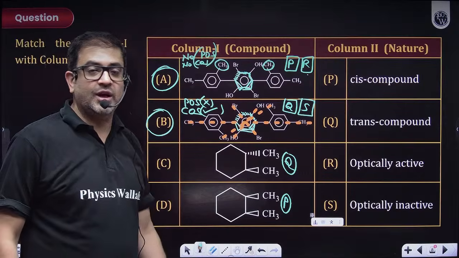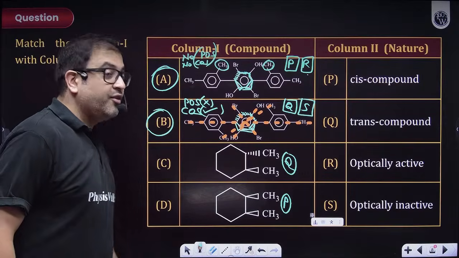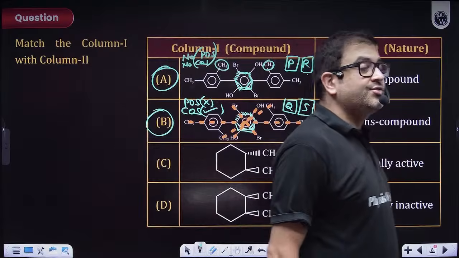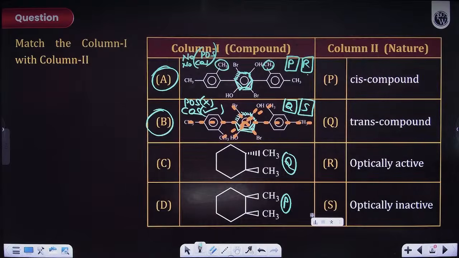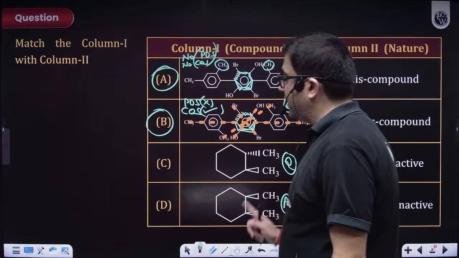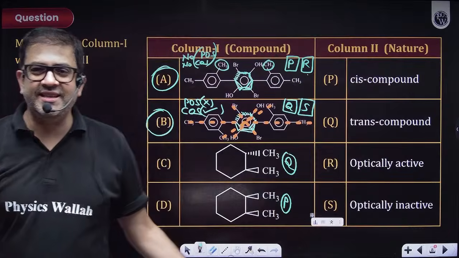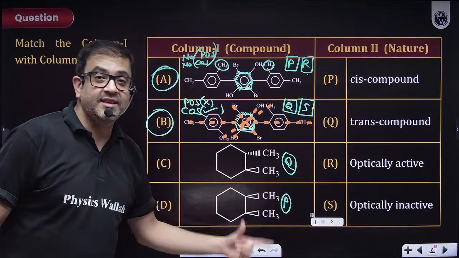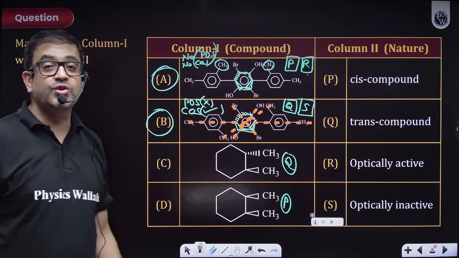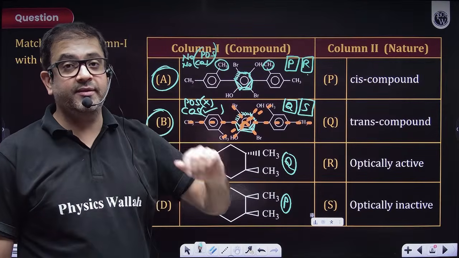Chalo. So for C, everybody. Now, obviously, cis trans we have done. The only next thing you have to do is its optical activity. So is it optically active or inactive? Obviously, now this is easy. The C one is easy. Easy to predict.